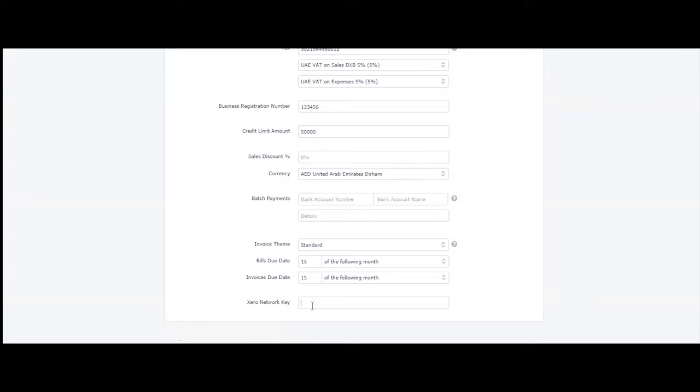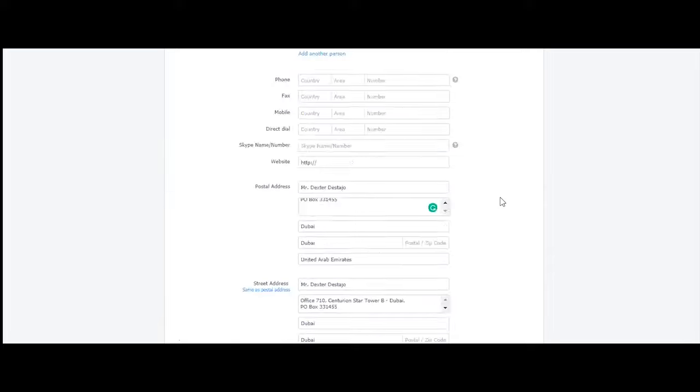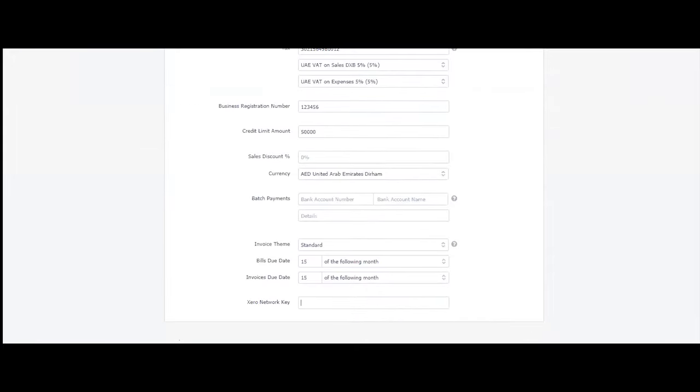Now, if that supplier has a Xero organization, you can copy their Xero network key, input it in. So what would happen is, if my company is issuing an invoice and sends it to them, that particular invoice is automatically duplicated in their Xero as a draft entry. So you are helping your supplier minimize their data entry. So this is how cloud accounting is an advantage, because they are integrating, they're talking to the system via the internet. Okay, so then let me do that. So that is a supplier, one contact we're creating.